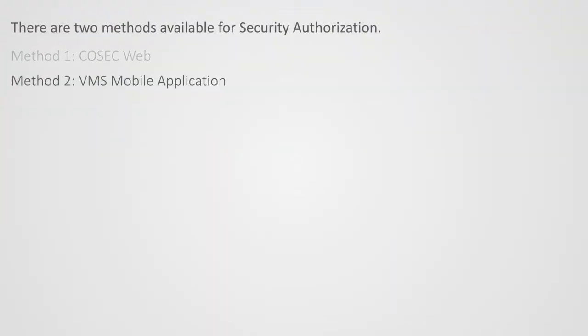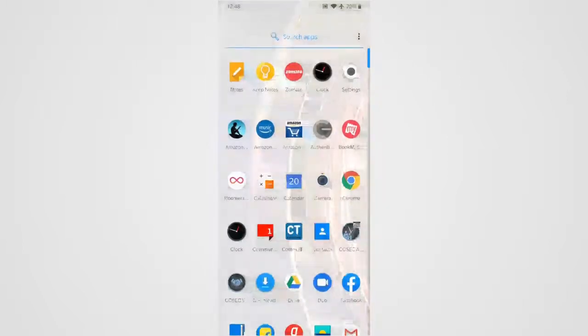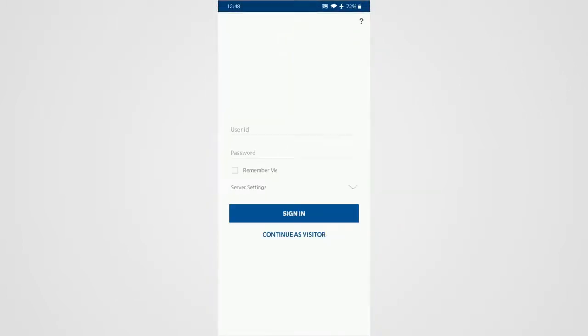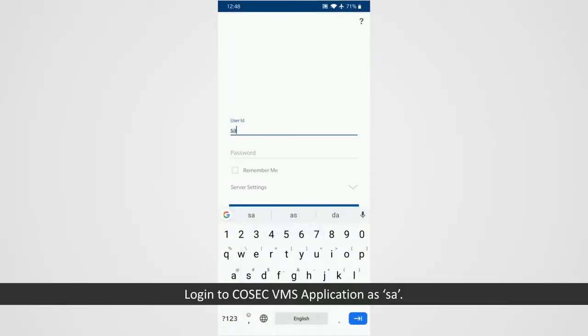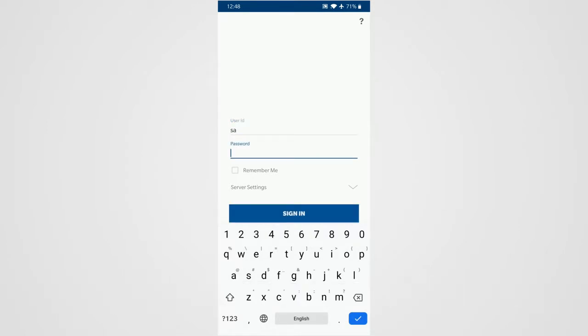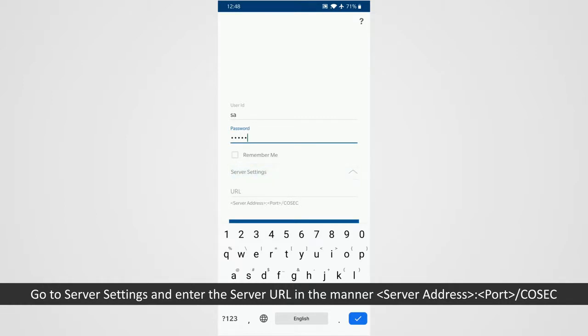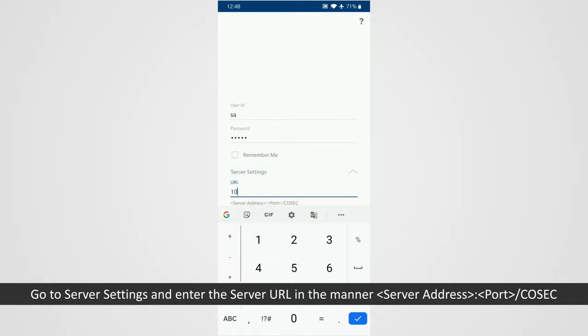Let us see how security authorization can be done from VMS mobile application. Log into COSEC VMS application as ESA. Go to Server Settings and enter the server URL in the manner server address:port/COSEC.